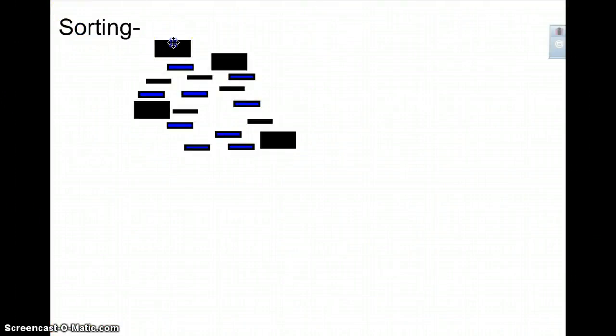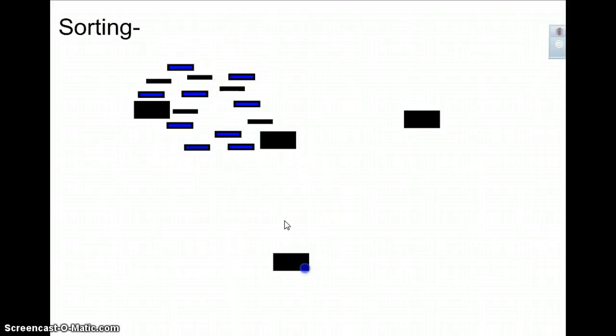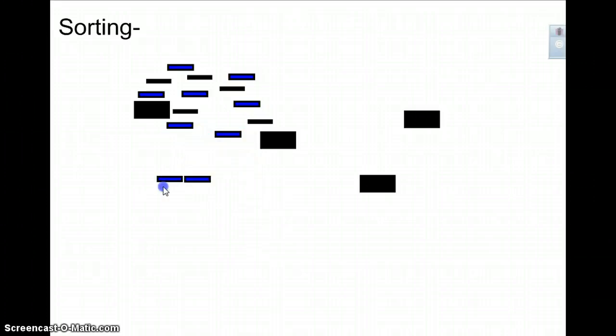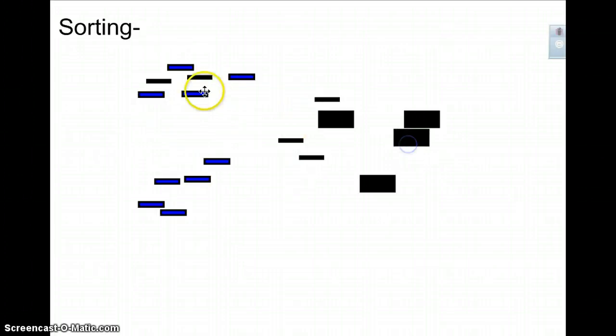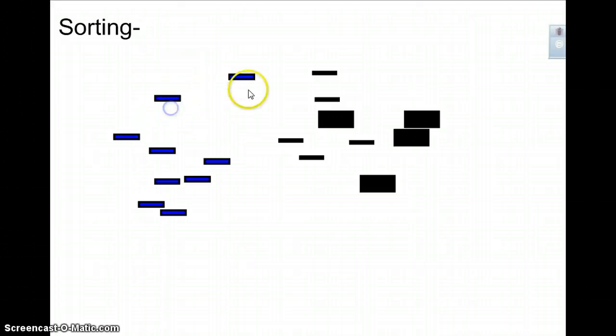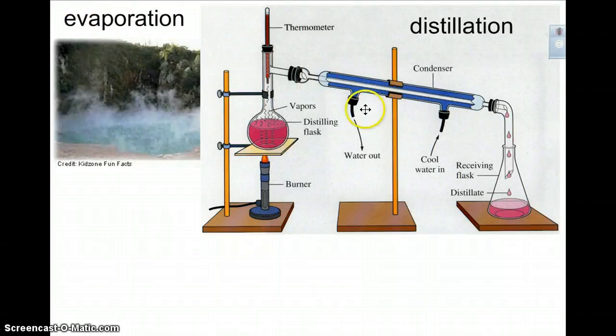Well, sorting, this is the kind of thing you do with your socks and your t-shirts. You sort things, you put them into categories based on what they look like or their physical properties. Okay? So you can see what I'm doing right here. I'm just sorting things by color. So this is one way of separating a mixture, just by sorting. Okay? It's kind of a duh. We get it. Moving on.